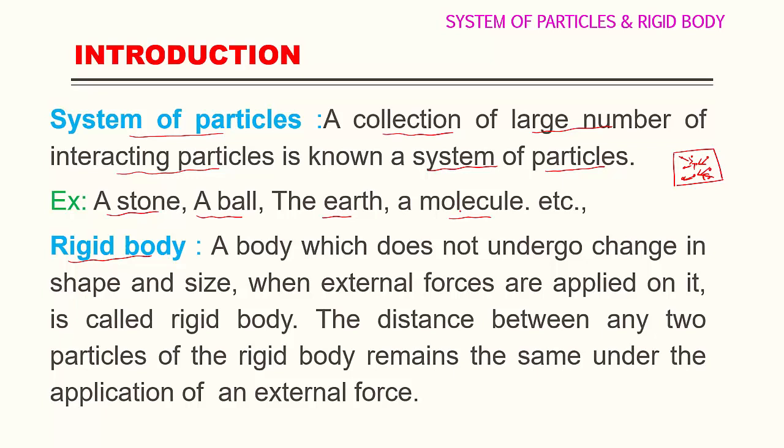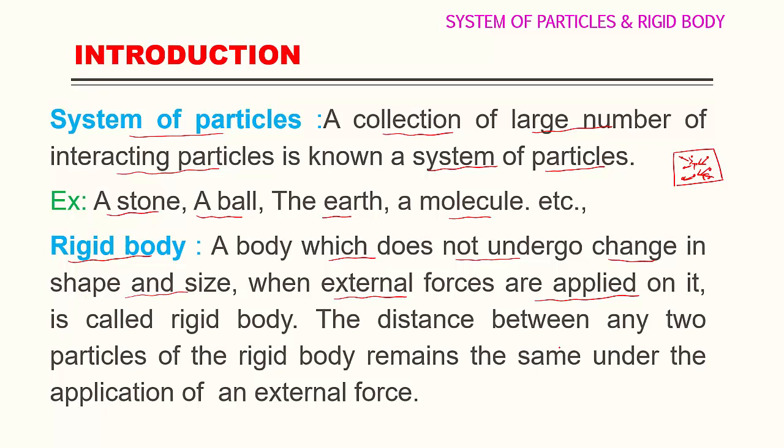So in general, we are using the term system of particles. Then come to the second term, rigid body. The term itself says that a rigid body means a solid, a body which does not undergo change in shape and size when external forces are applied on it. When you apply external forces on the body and its size and shape does not change, then we can call it a rigid body. What is a rigid body? A body which does not undergo any change in shape and size when external forces are applied on it.